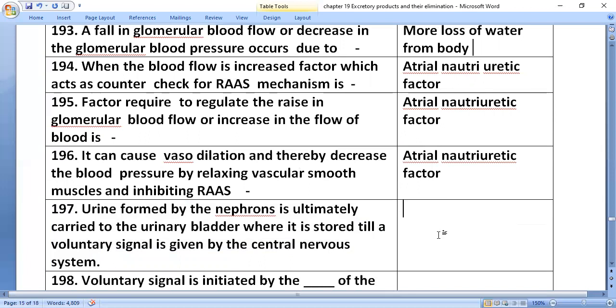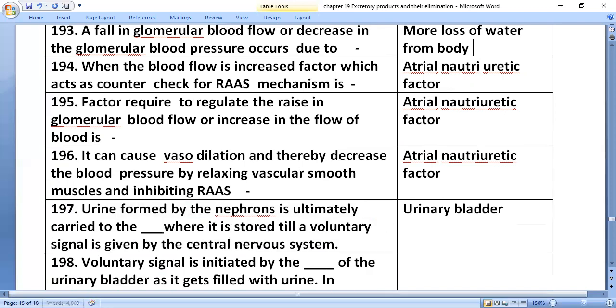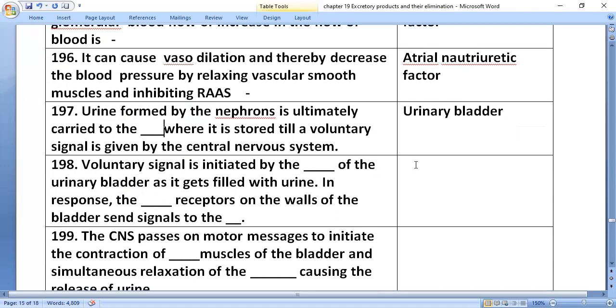Urine formed by the nephron is ultimately carried to the urinary bladder, where it is stored till a voluntary signal is given by the central nervous system. The voluntary signal is initiated by the stretching of the urinary bladder as it gets filled with urine.